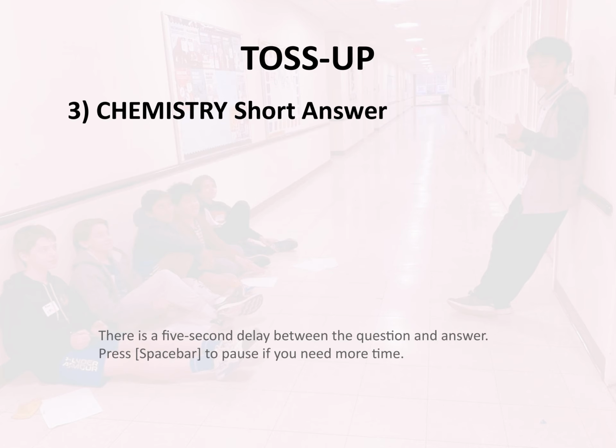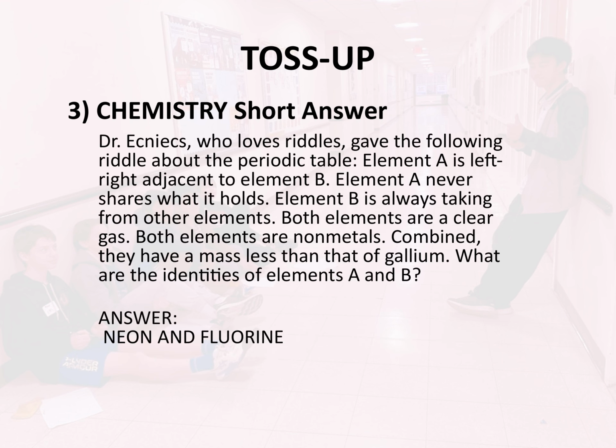Toss-up 3. Chemistry. Short answer. Dr. Eknieks, who loves riddles, gave the following riddle about the periodic table. Element A is left-right adjacent to element B and never shares what it holds. Element B is always taking from other elements. Both elements are a clear gas. Both elements are non-metals. Combined, they have a mass less than that of gallium. What are the identities of elements A and B? Answer. Neon and fluorine.